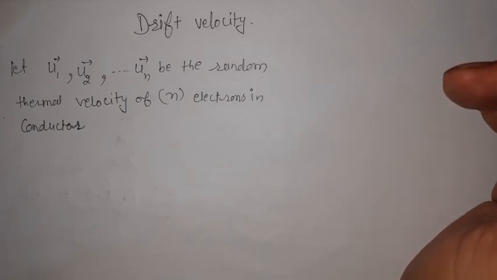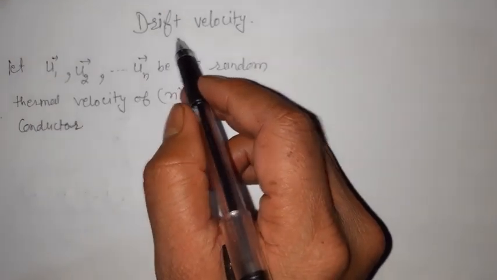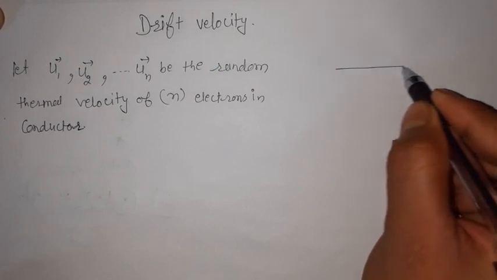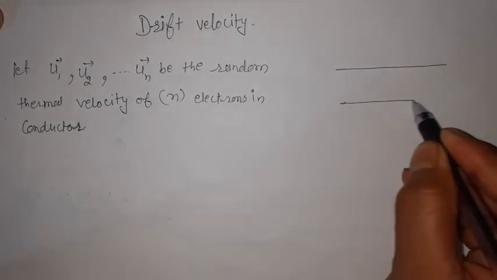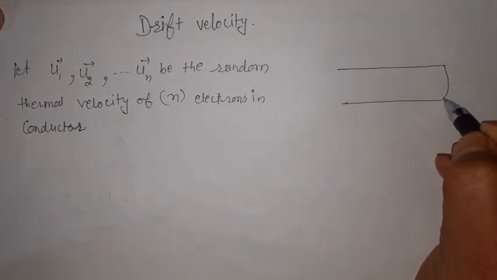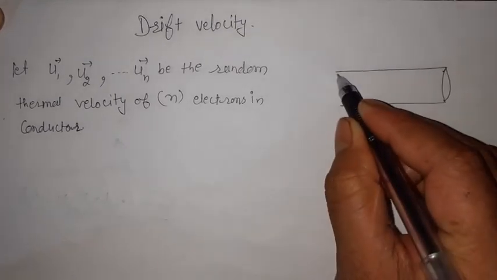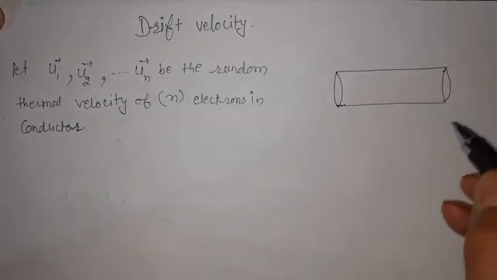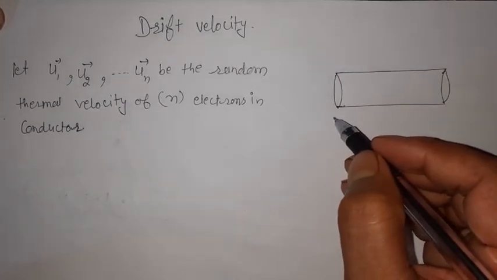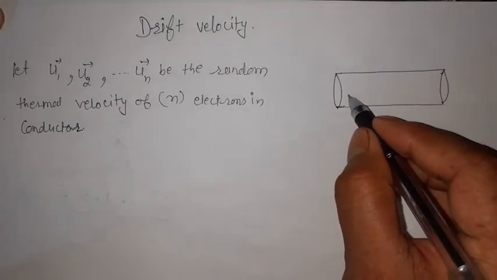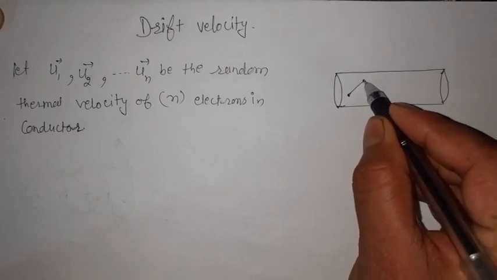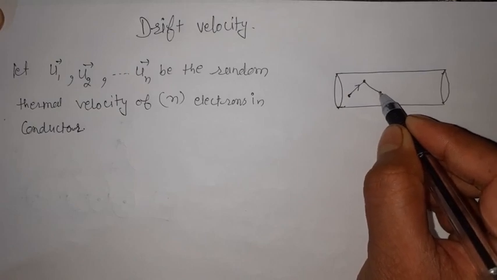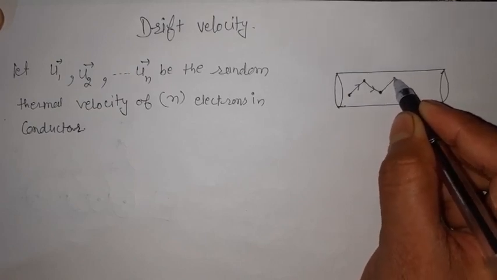In today's video, we are going to learn about drift velocity. Students, as we know, in a conductor at room temperature there are free electrons present in it, but still no current flows in it. The reason is that these electrons do not have any definite direction, so every time they were colliding, and due to a collision they were changing their direction of motion.